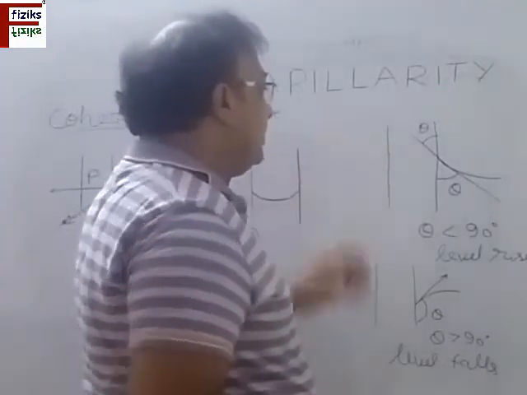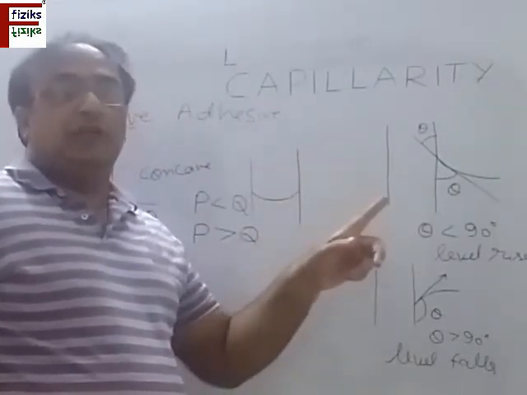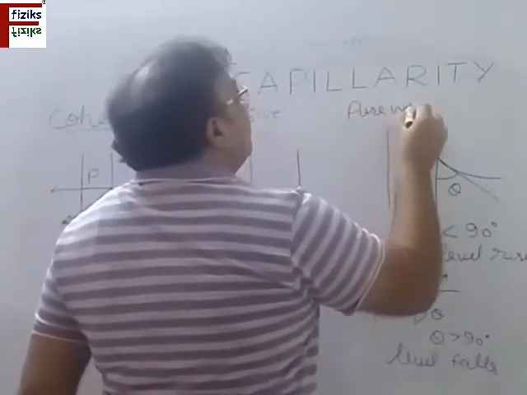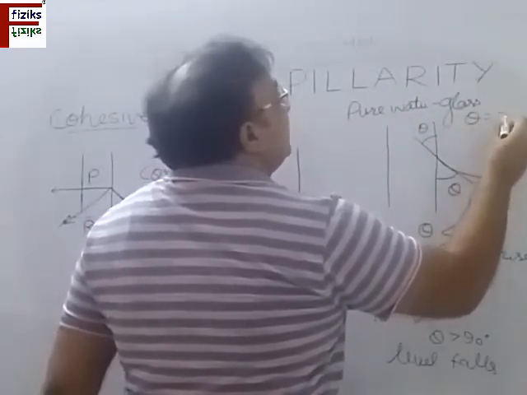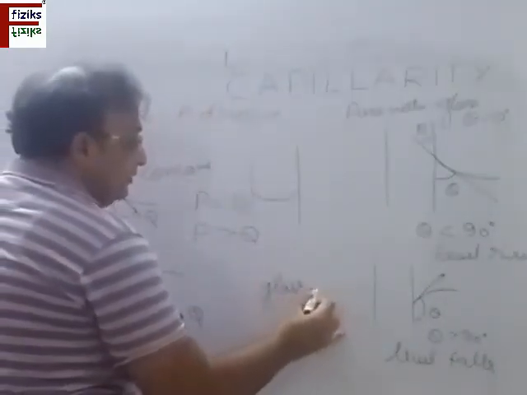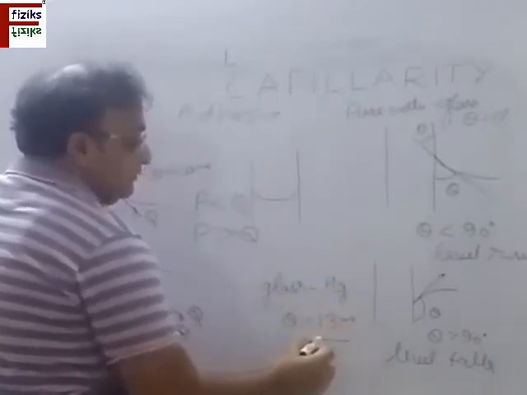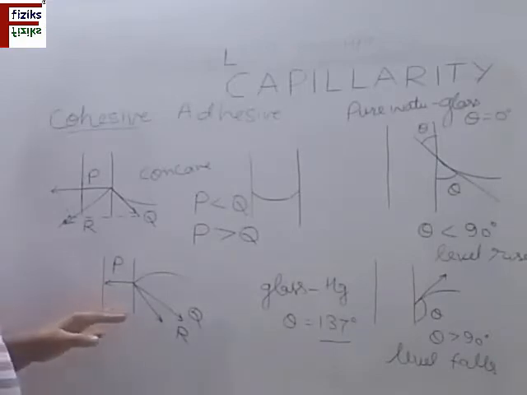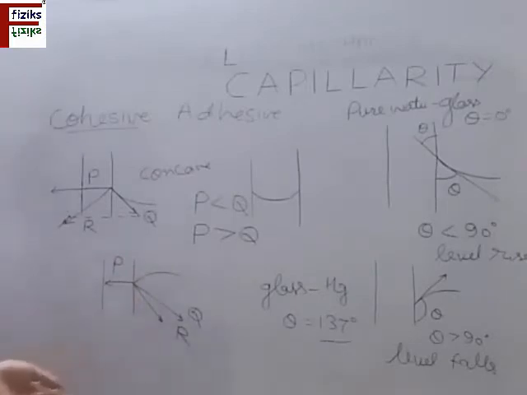This happens in the case of a general fluid like water contained in glass. For pure water, pure means distilled water, and glass, the angle of contact is 0 degrees. And for glass and mercury, the angle of contact is 137 degrees. So this is how water or any other liquid rises or falls when it is contained in a capillary. So note it down please.